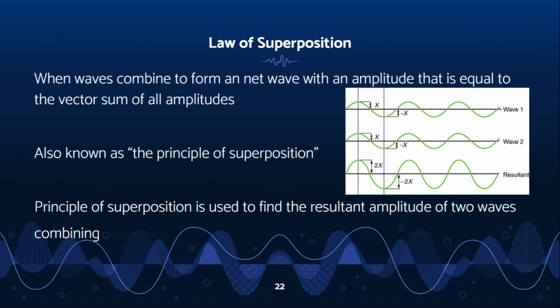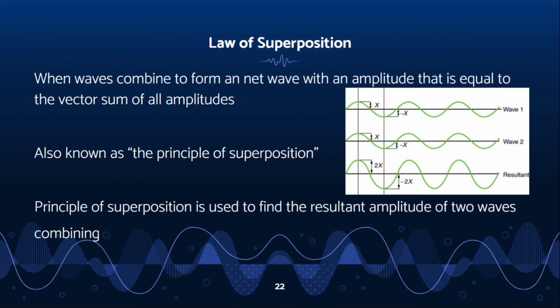The waves combine to form a net wave at the point with an amplitude that is equal to the vector sum of all the involved waves' amplitudes. This is known as the law of superposition, or the principle of superposition. If you look at the diagram on the slide right now, the first wave has an amplitude of x, the second wave has an amplitude of negative x.